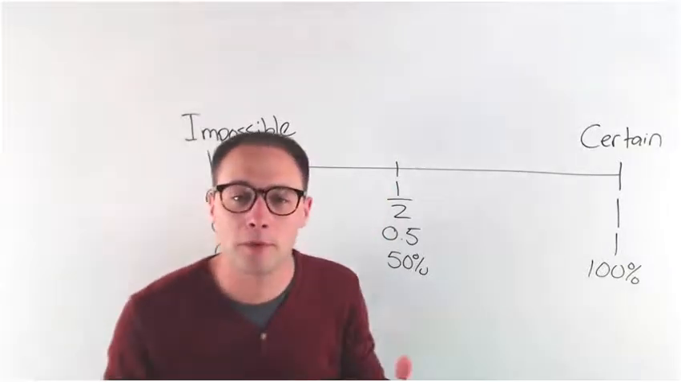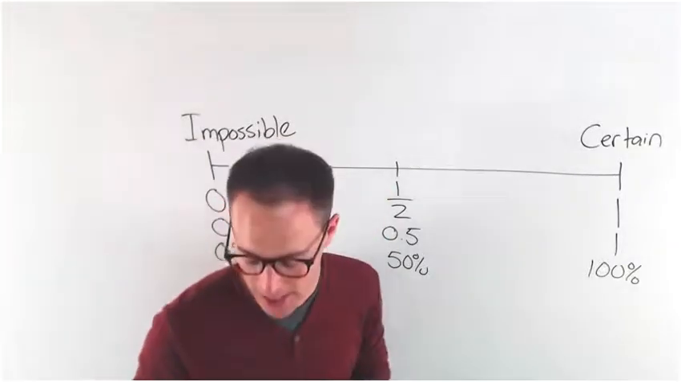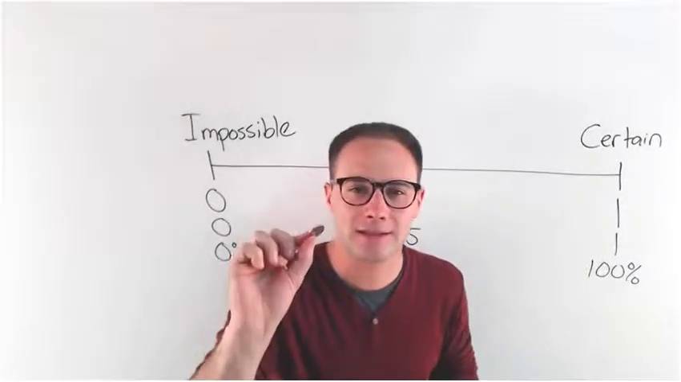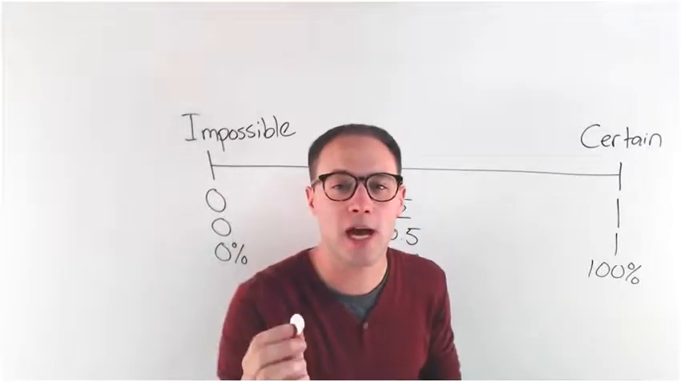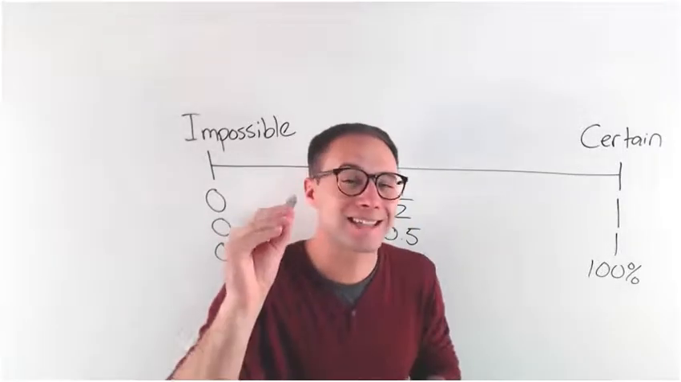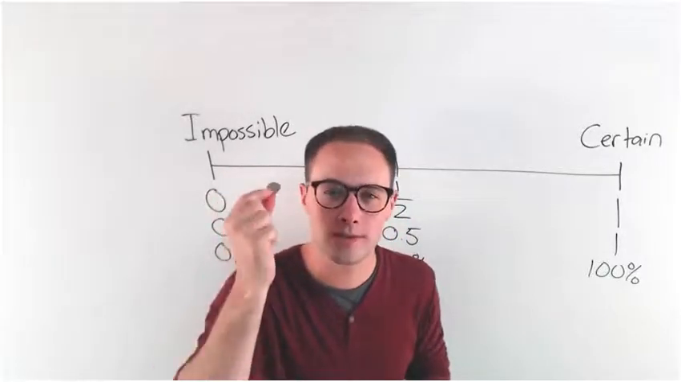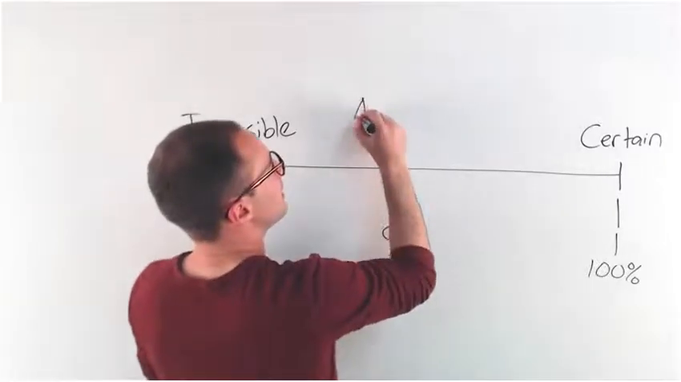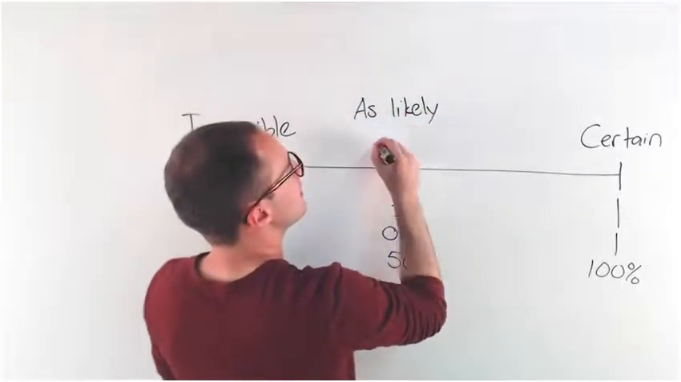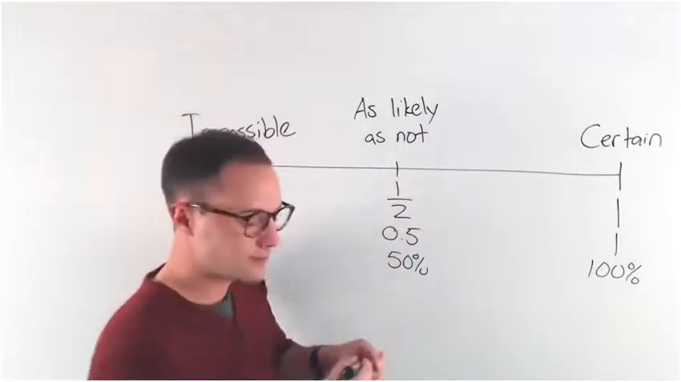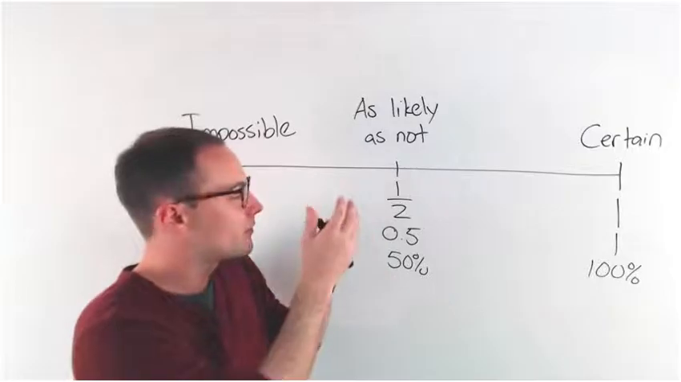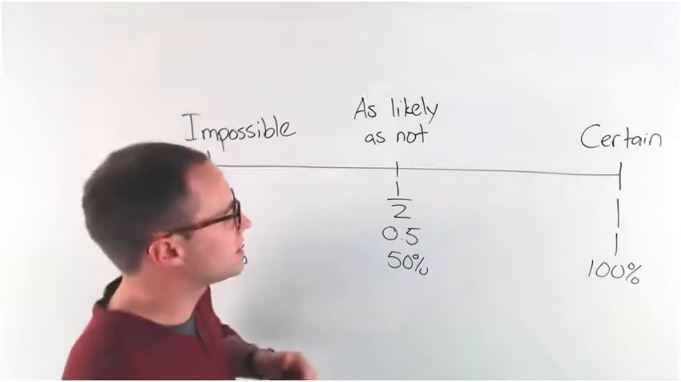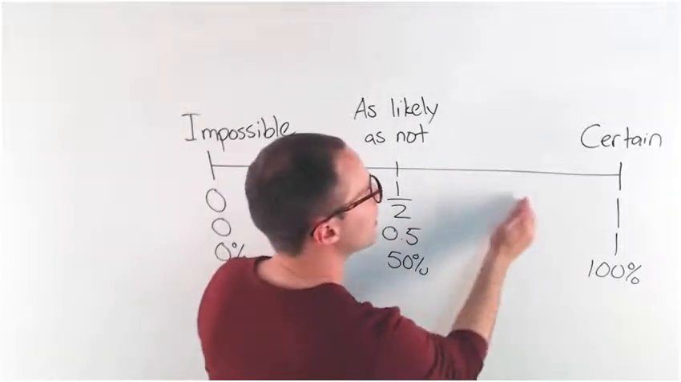Then, a probability of 1/2. Well, that's kind of right on the edge. If we're flipping a coin, what's the probability of getting heads? Well, it's 1/2 because there's only 2 sides. We would say you're just as likely to flip heads as you are to flip tails. So a probability of 1/2, we say that is as likely as not. Again, you're just as likely for that thing to happen as not happen, right? 50-50, 50% chance.